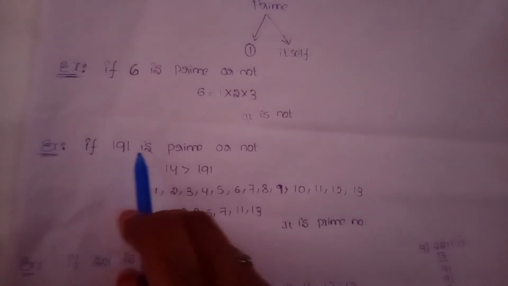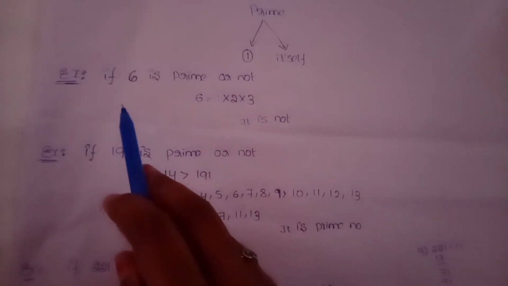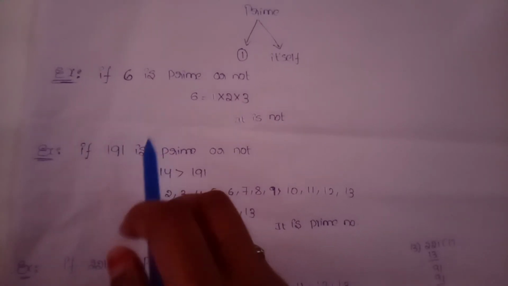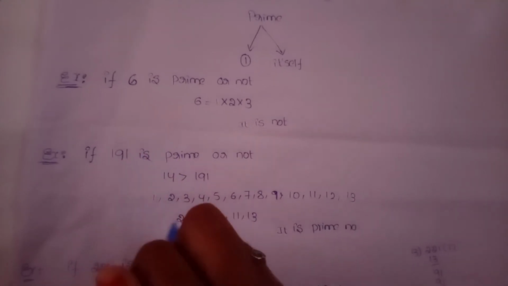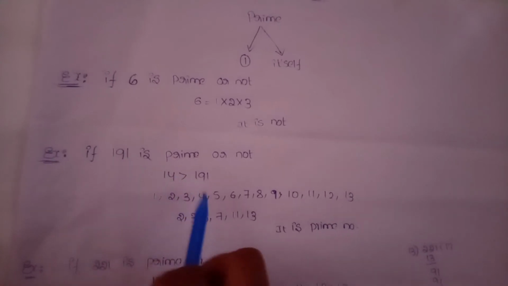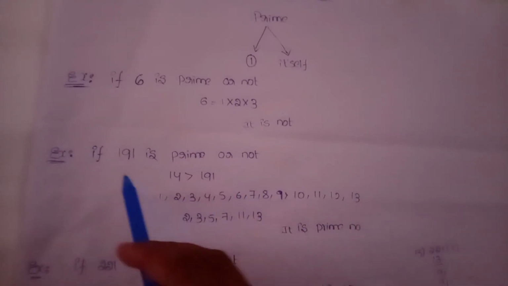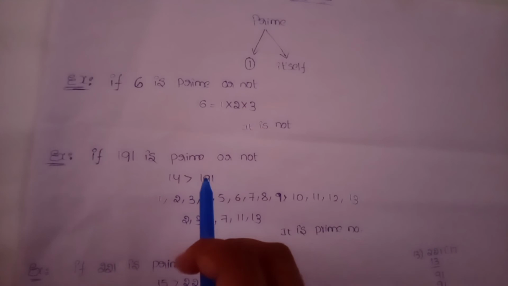Let us take another example: is 191 prime or not? Here 6 is a very small number, that's why we found it very easily. But 191 is a big number, so it is somewhat complicated. Numbers like these have a logical trick. How to find out whether 191 is prime or not?